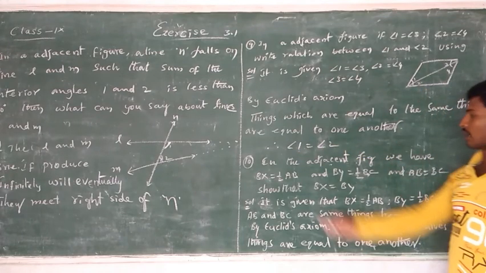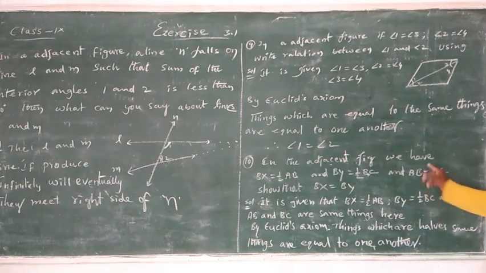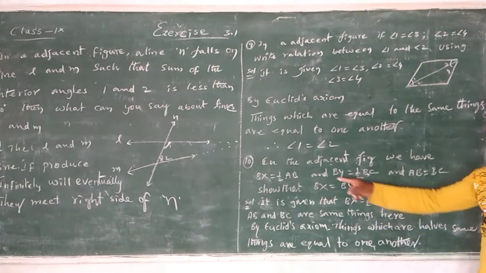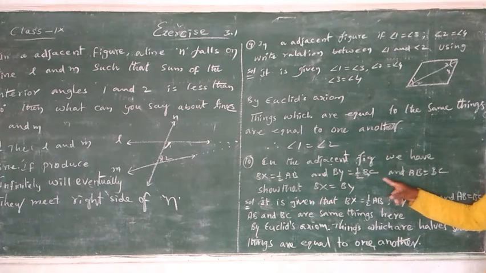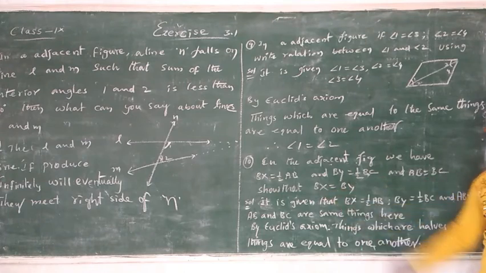So by using this Euclid axiom, angle 1 is equal to angle 2. That's it. Next, in the adjacent figure, we have BX equal to half AB and BY equal to half BC, and AB is equal to BC, so that BX is equal to BY.